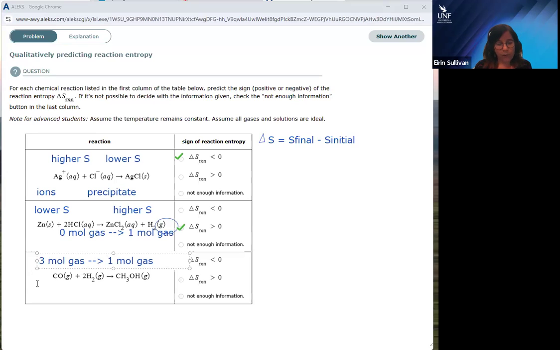So that's going from a more disordered system with higher entropy on the left to a more ordered system with lower entropy on the right. So that is again going to correspond to a decrease in entropy over the course of the reaction. So delta S is going to be negative. Okay, so hopefully that is helpful.